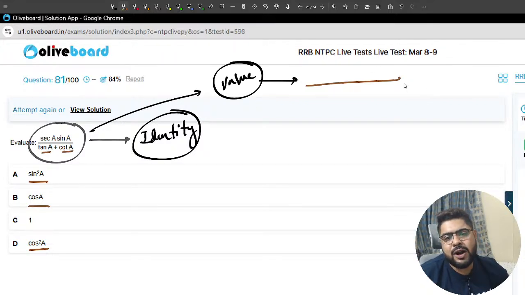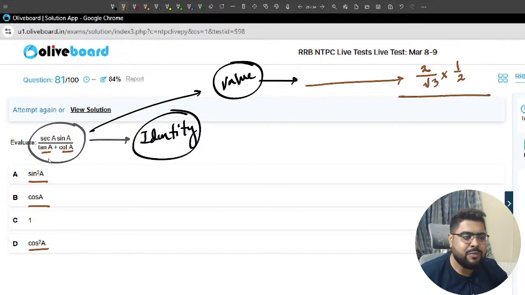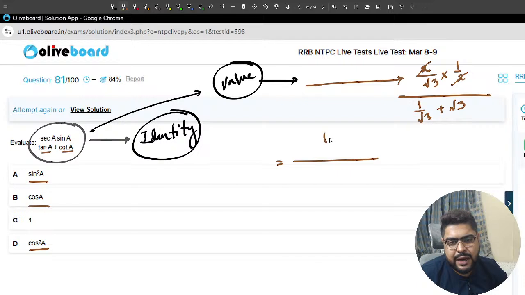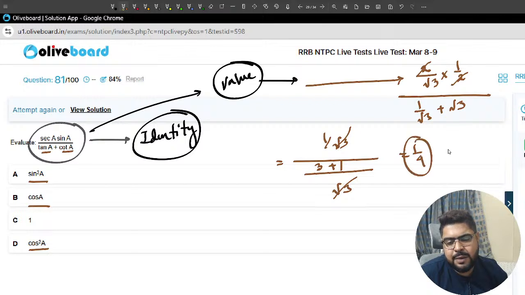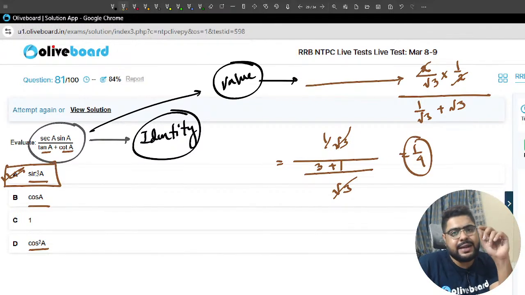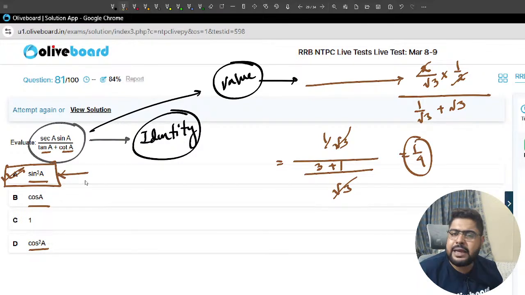Sec 30: cos 30 is root 3 by 2, so sec 30 is 2 by root 3, into sin 30, which is 1 by 2, divided by tan 30, which is 1 by root 3, plus cot 30, which is root 3. So 2 cancels. It is 1 by root 3 divided by, with root 3 as LCM, 3 plus 1, so it is 1 by 4. Then it must be sin squared, because sin squared 30 is 1 by 4. Half squared is 1 by 4.